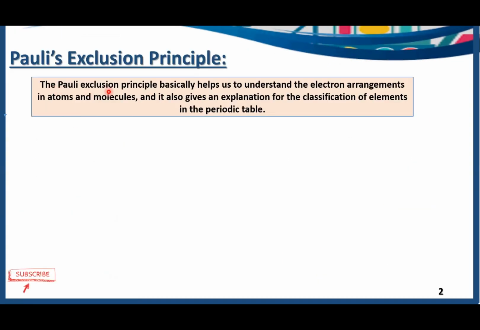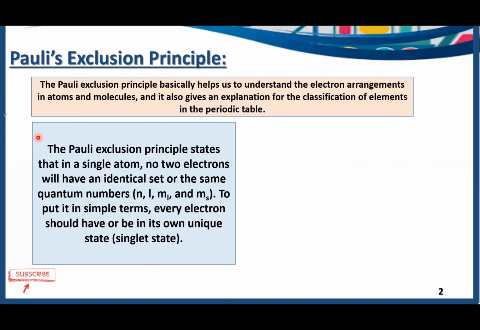Pauli's exclusion principle basically helps us to understand the electron arrangements in atoms and molecules, that is, how the electrons are arranged there. For example, it helps us in electronic configuration, and it also gives an explanation for the classification of elements in the periodic table. Here you can see what Pauli's exclusion principle is.